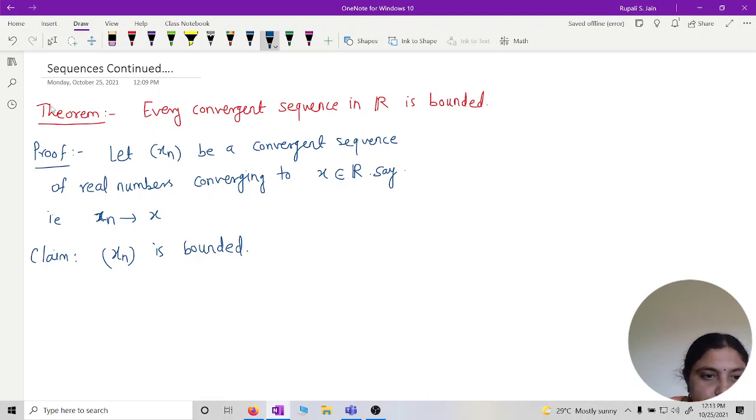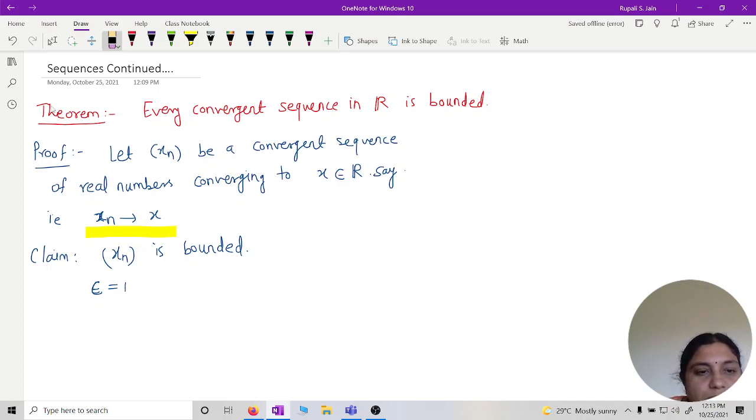So I want to find a real number m such that mod of xn is less than or equal to m for all n. So how can I prove this? I am having this, convergent. Let epsilon be equal to 1.